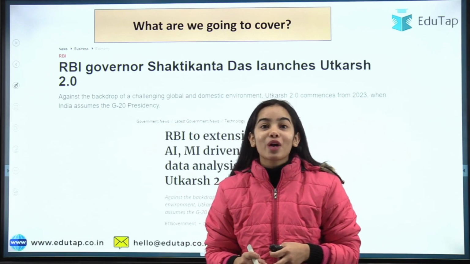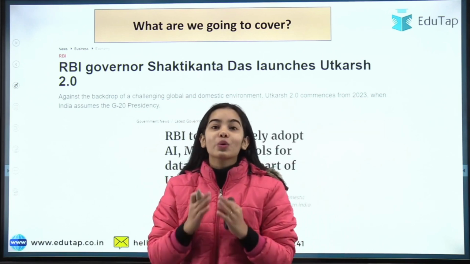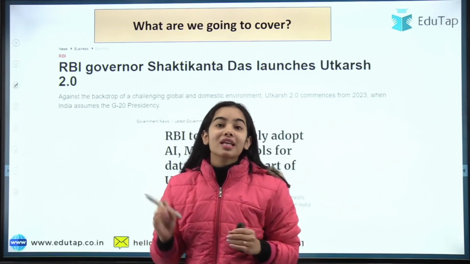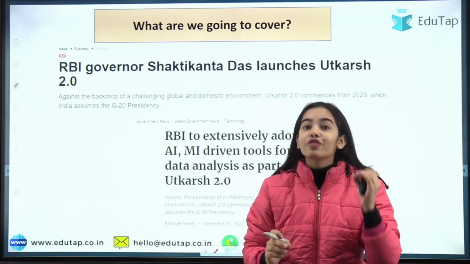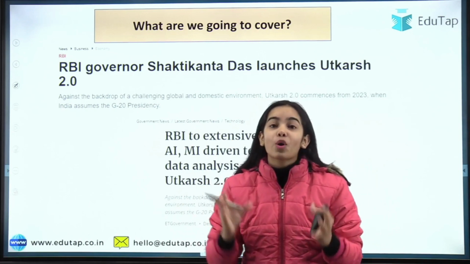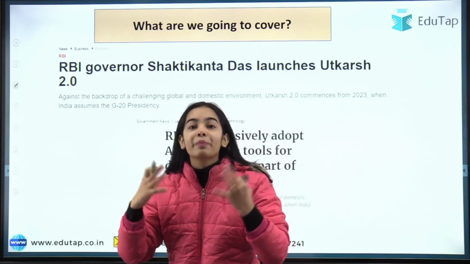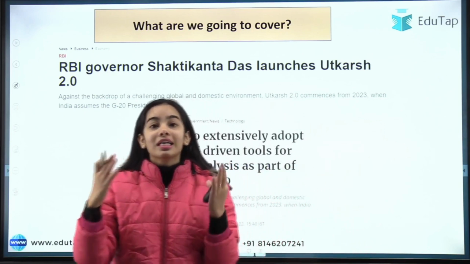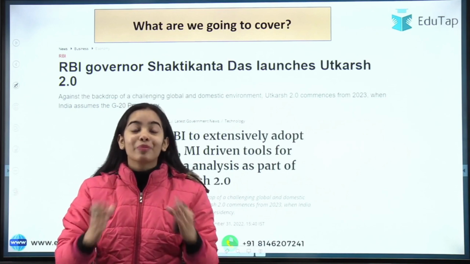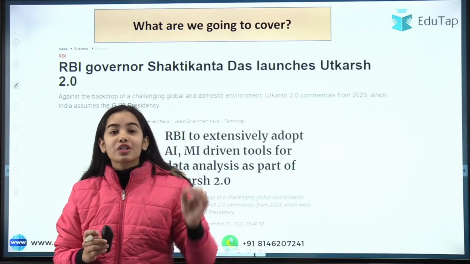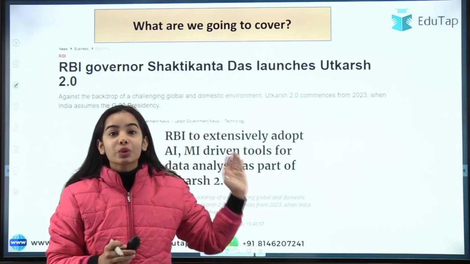In today's session, we are going to discuss a very important news article of finance, that is regarding Utkarsh 2.0. RBI's Governor Shaktikanta Das has launched Utkarsh 2.0. Now, if you want to get into RBI as an officer, you must know about Utkarsh because this is the development strategy. This is the medium-term strategy framework for the Reserve Bank of India for the growth of RBI. So you must know about Utkarsh 2.0, and today we will have the detailed analysis of it.